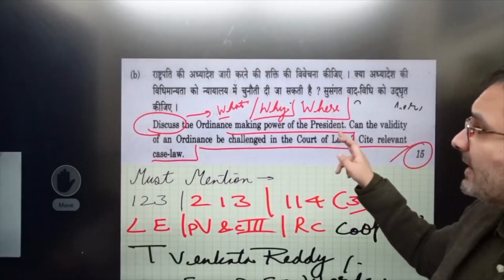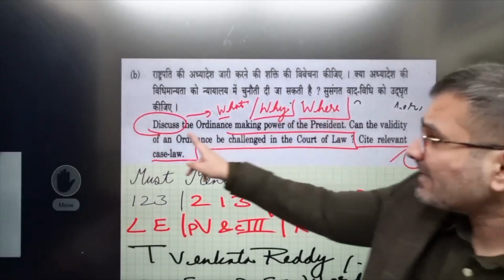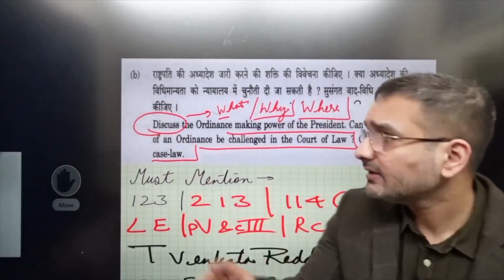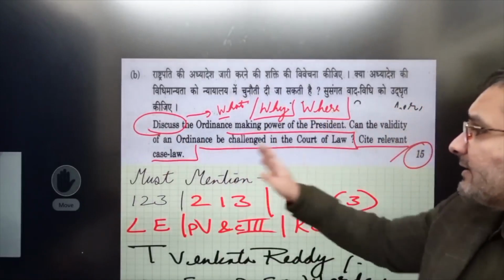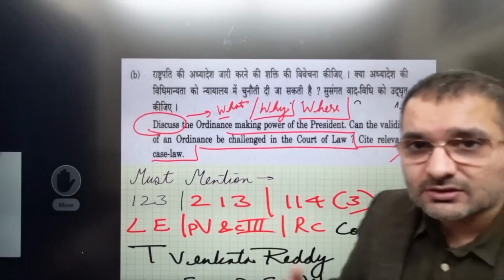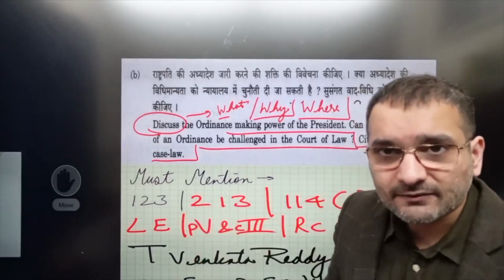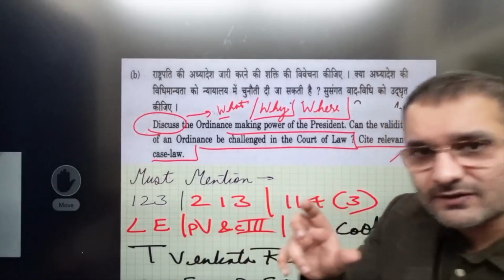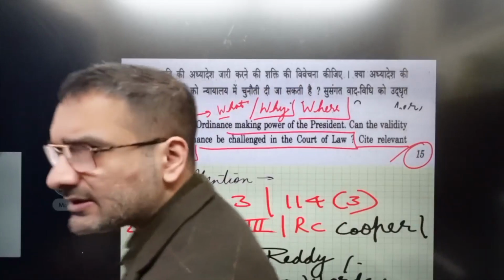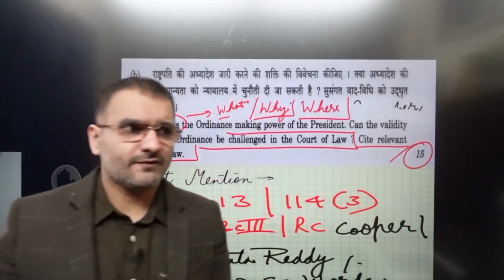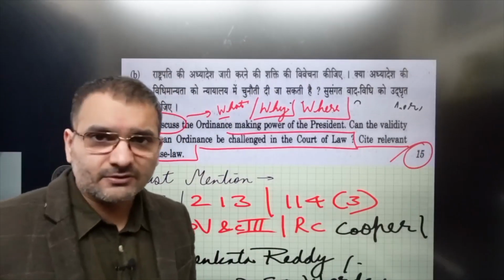Discuss the ordinance making power of the president. What, why, where. This time the word discuss has come in the question. What, why, where has come. Can the validity of an ordinance be challenged in the court of law? Yeah, sure. But then you explain it with case laws. So the word satisfaction will explain it for you. This will explain it. I believe that you would have written a stellar answer for the purposes of law optional.